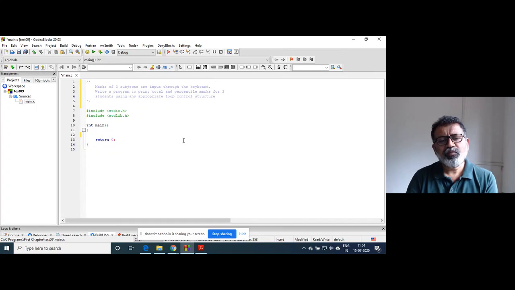Now what is the problem? Marks of 3 subjects are to be taken from the keyboard and we find out total and percentile marks. We have written similar programs in the first chapter, right?